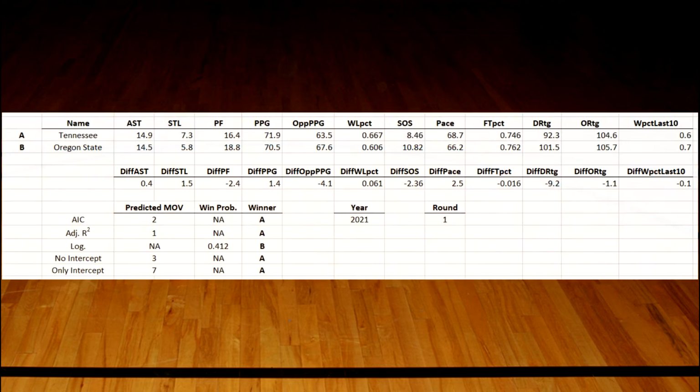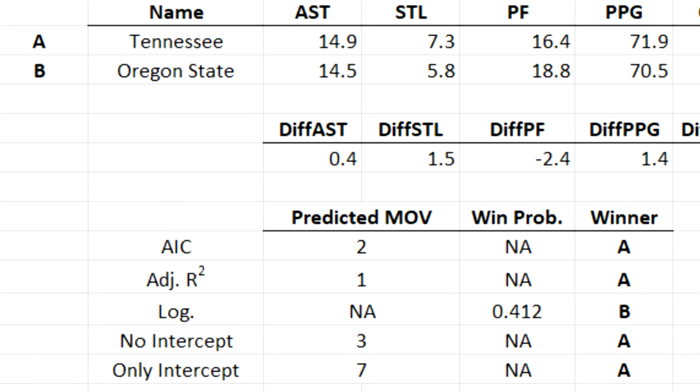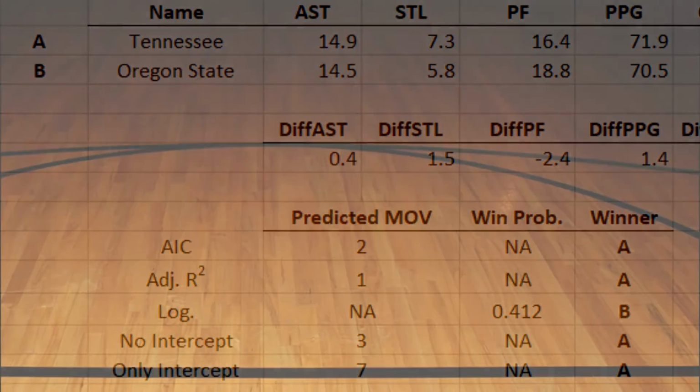For instance, with the 5-seed Tennessee versus 12-seed Oregon State game in 2021, which Oregon State did end up winning, the logistic model predicted that they would win, while the AIC and the rest of the margin of victory models all predicted Tennessee to win by around 1-3. Instead of just blindly trusting the logistic model, you can use the other predictions as an indication of sorts that the game is going to be close. The final score of most 5 and 12 seed matchups is not predicted to be within so few points. So even though the models predicted Tennessee to win, they showed it would be close. So you can take that as a good indication that you should maybe consider choosing Oregon State in that matchup.